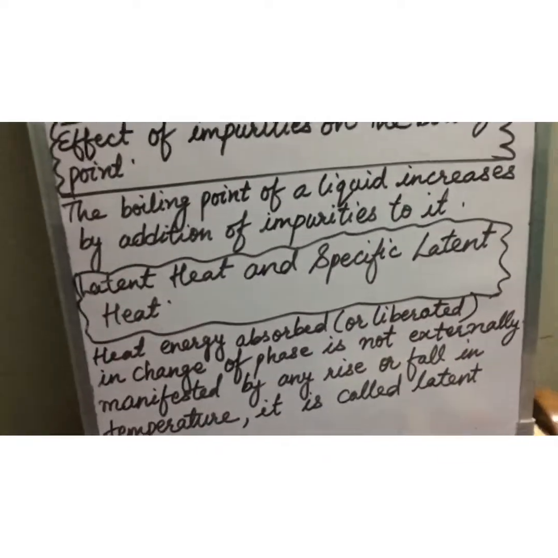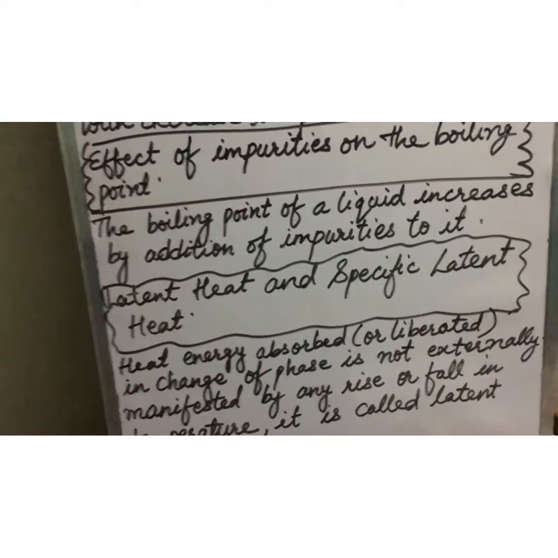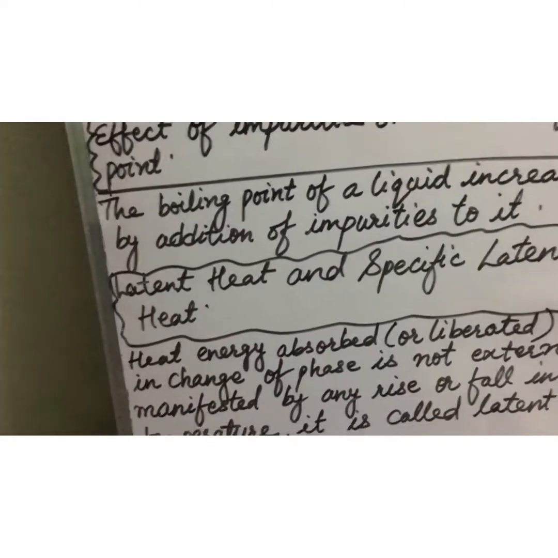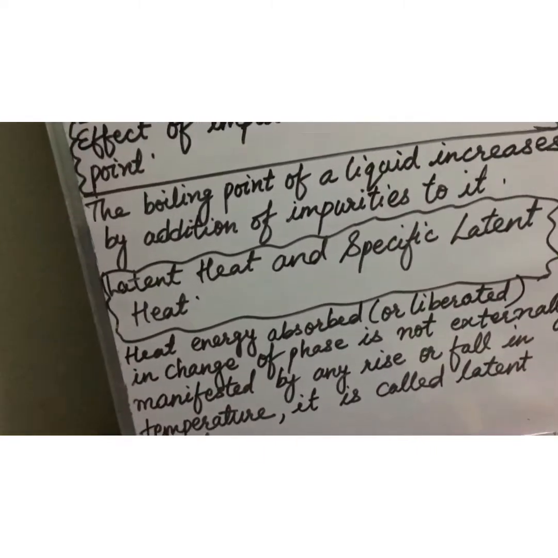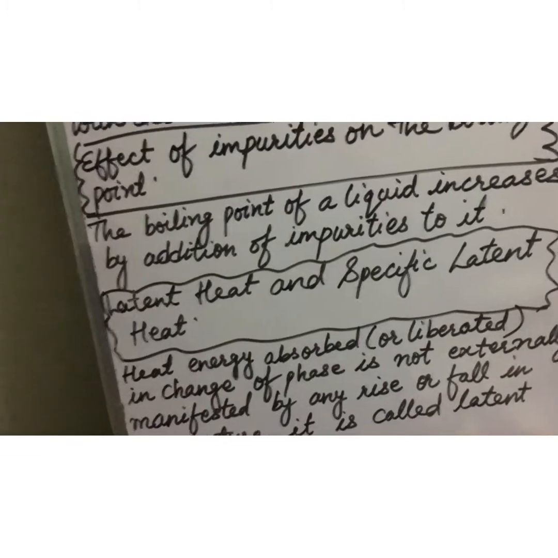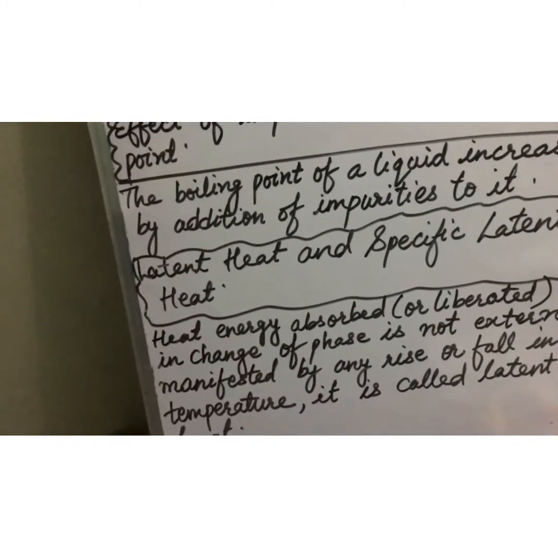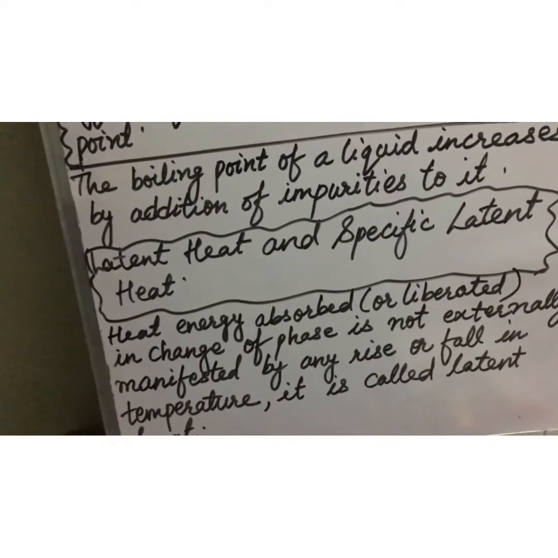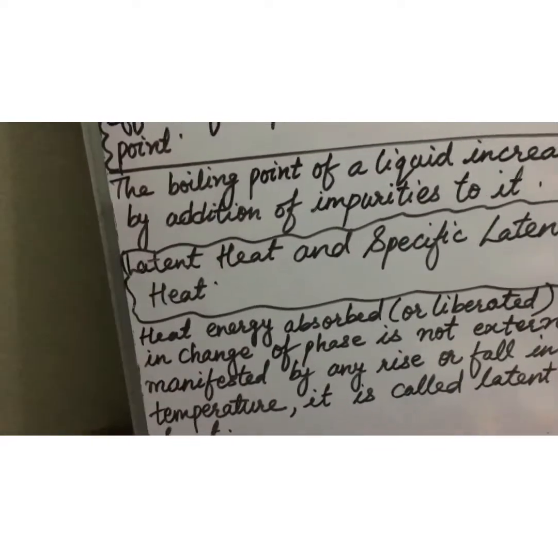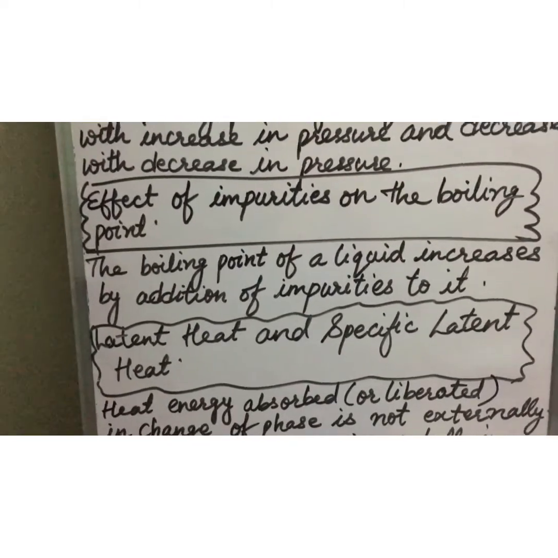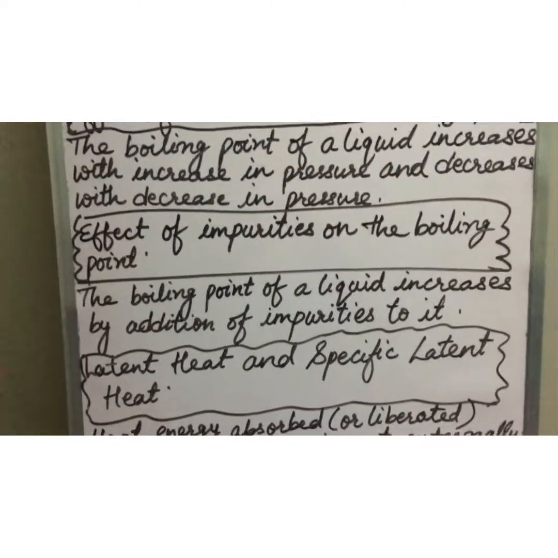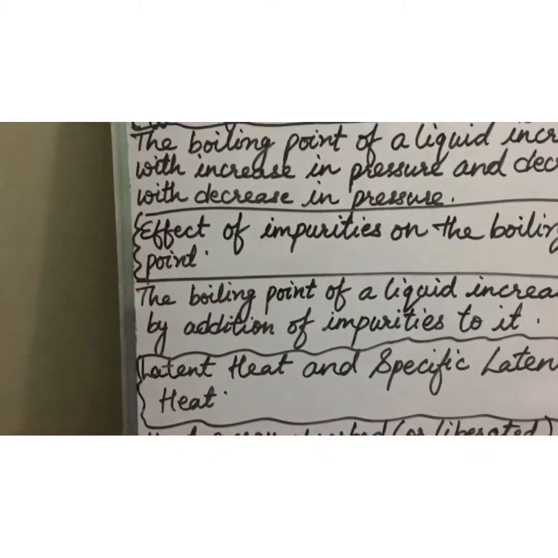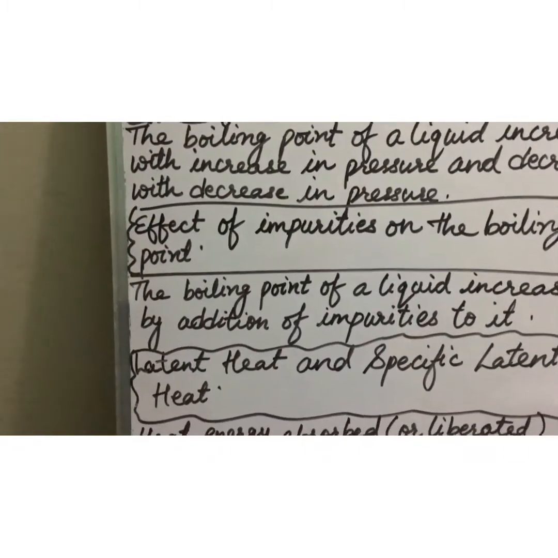For example, you must have seen your mothers when they cook solid pulses like rajma or chickpea. Before boiling these pulses, they add salt to it, due to which what happens, children? The water then provides sufficient heat energy to its content before boiling. Instead of boiling at 100 degrees Celsius, now by putting in the impurities, the water boils at more than 100 degrees Celsius and the pulses cook very easily and fast.